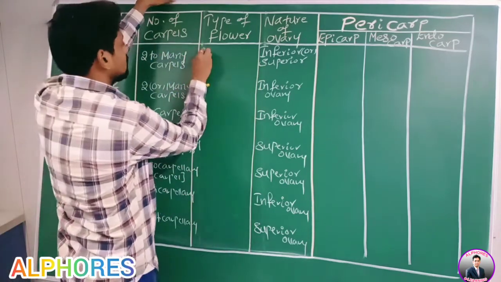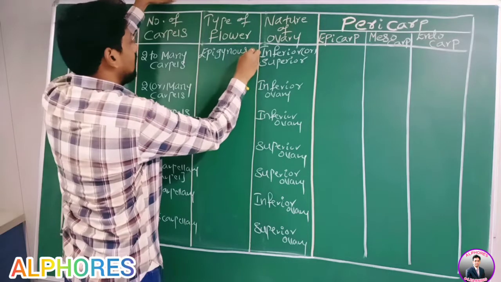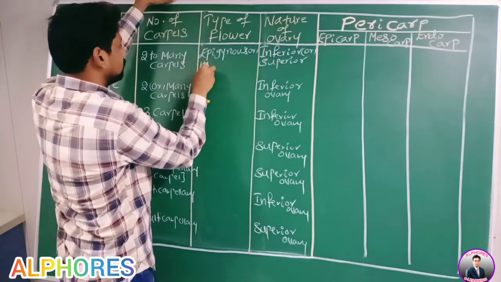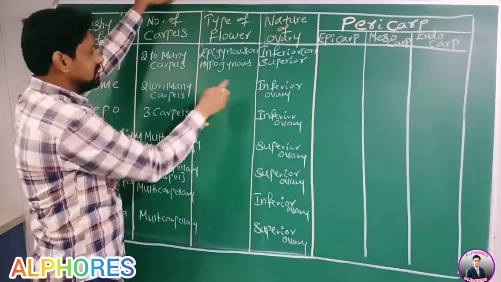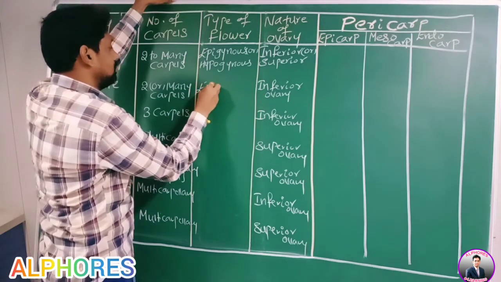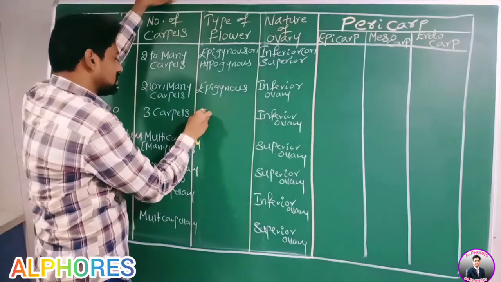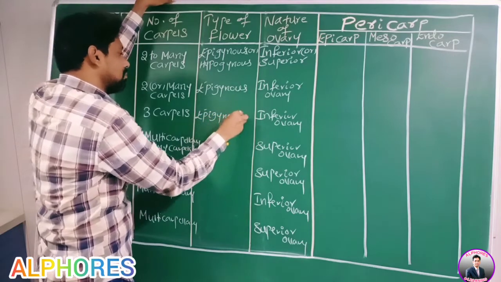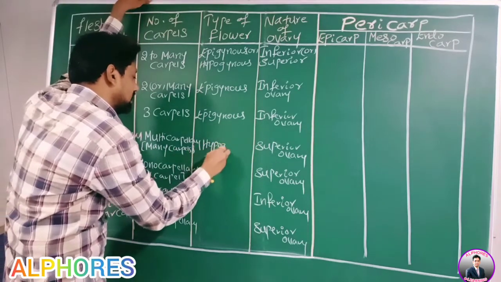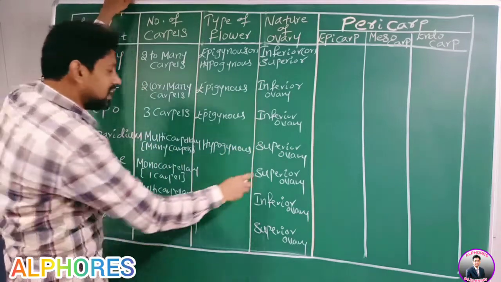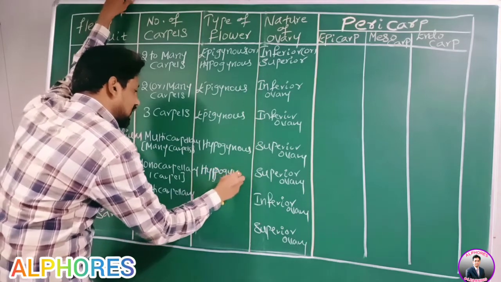Therefore, here the flower becomes either epigynous or hypogynous. Here the ovary is inferior, so the flower becomes epigynous. Here the ovary is superior, therefore the flower becomes hypogynous.